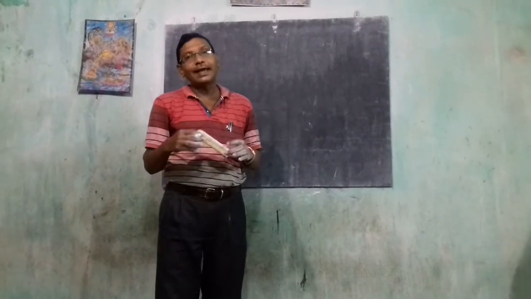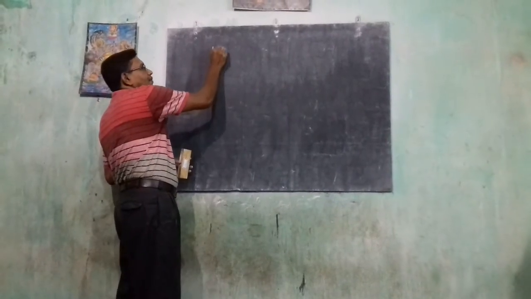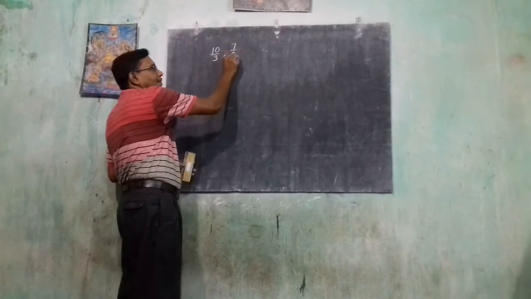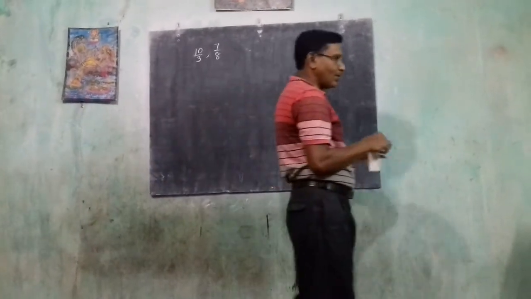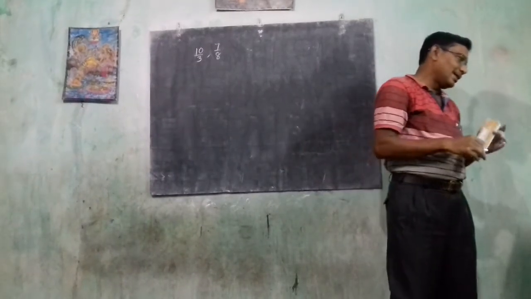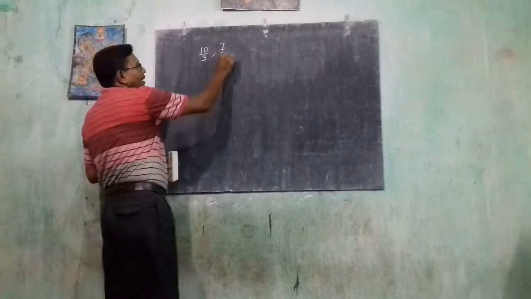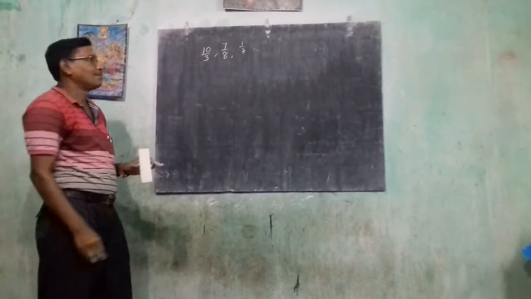Now their decimal expansion. Suppose here 10 by 3, 7 by 8, and 1 by 7 also; these are our rational numbers. Now what is their decimal expansion?